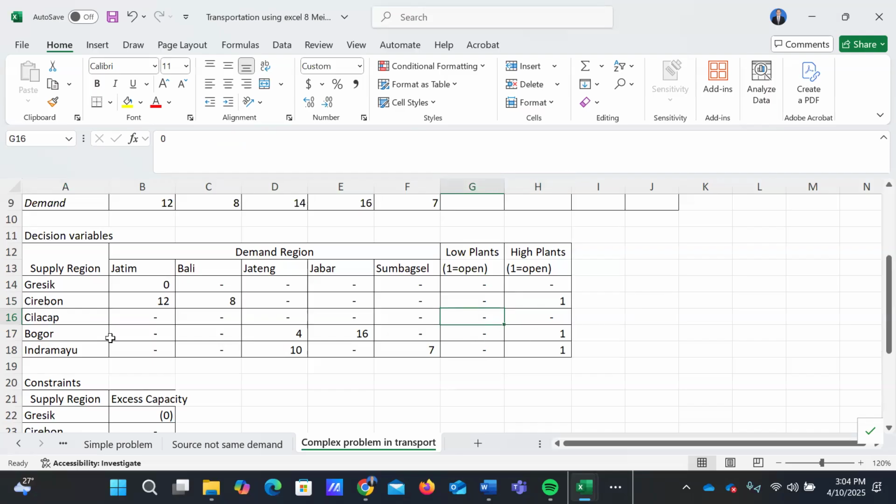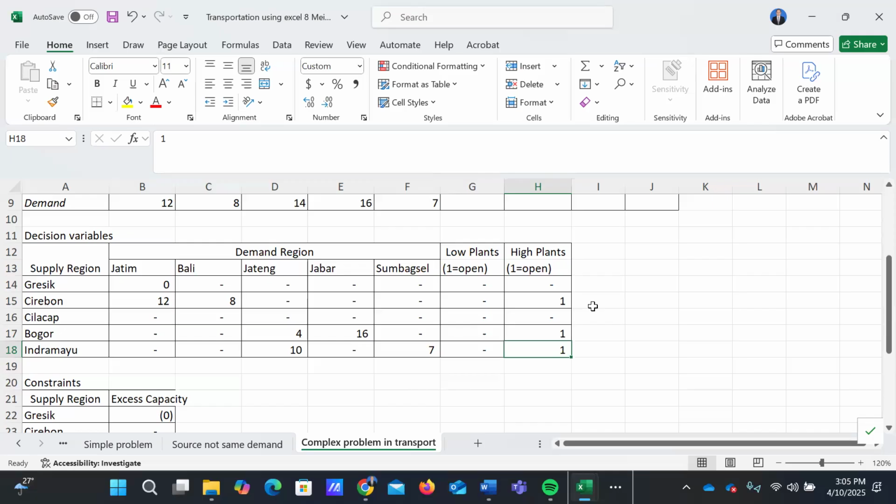Okay, and then next, Bogor. We will open the Bogor factory with high capacity. And the last, what about Indramayu? We will open the Indramayu factory with a high capacity plant, because the value of the high plant is 1. So we will open 3 plants: in Cirebon, Bogor, and Indramayu, with high capacity respectively.